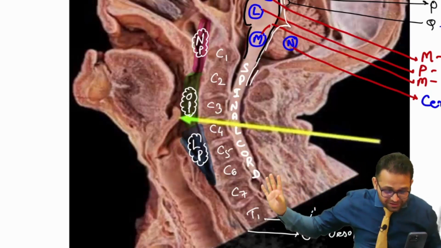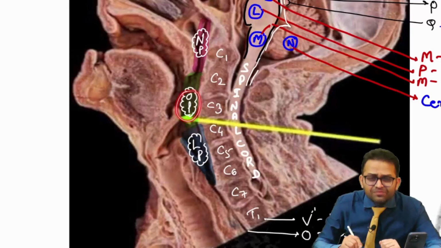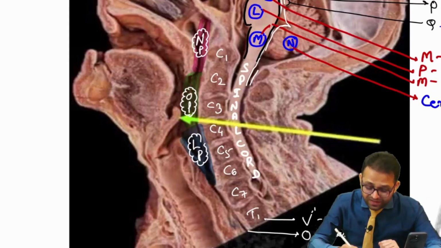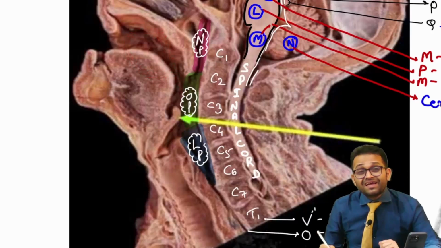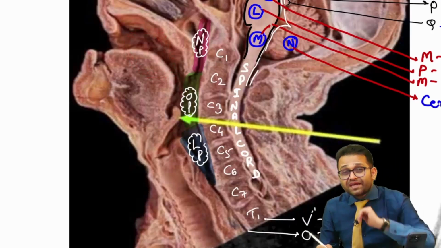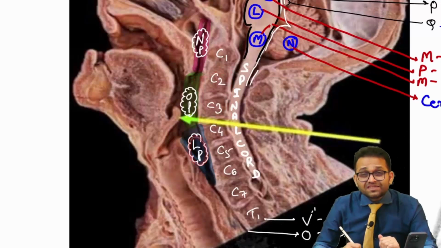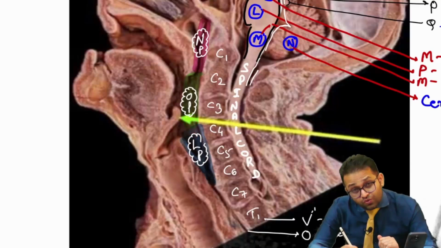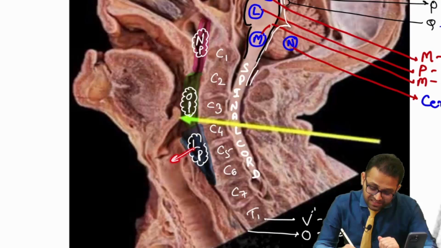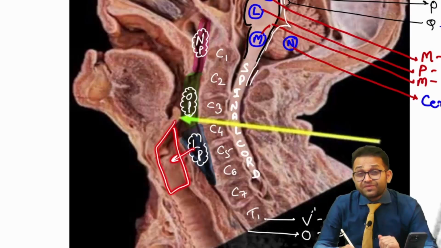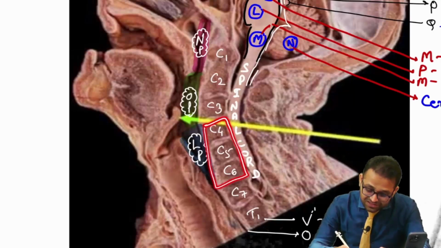So I am going to tell you the magic of the 6 C6. Hope you all are getting the point. First I am going to write down all these facts. Can you tell me oropharynx relation? Superior nasopharynx, inferior laryngopharynx, anterior oral cavity, and posteriorly C2, C3 vertebra. Can you tell me the laryngopharynx relation? Superiorly the oropharynx, inferiorly the esophagus, anteriorly the larynx, and posteriorly the third part, the next three cervical vertebrae.